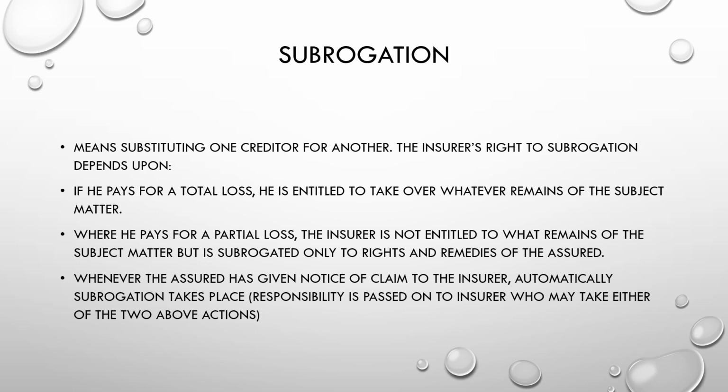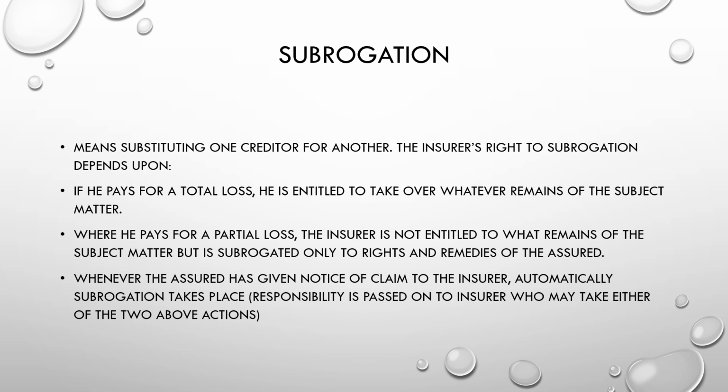So the assured here is the ship owner or the charterer, whoever owns the vessel, and the insurer is the hull and machinery insurance. So if they are only paying for a partial loss, they cannot claim their right over the remaining of the vessel. They can only claim rights depending on the insurance agreement made between the ship owner or the charterer and the hull and machinery insurers.